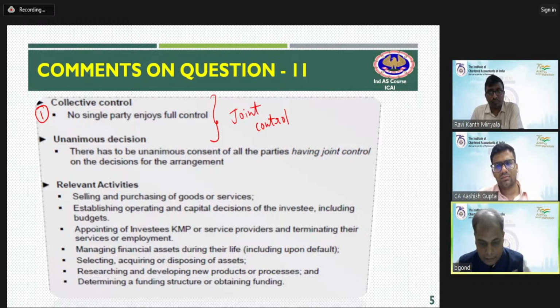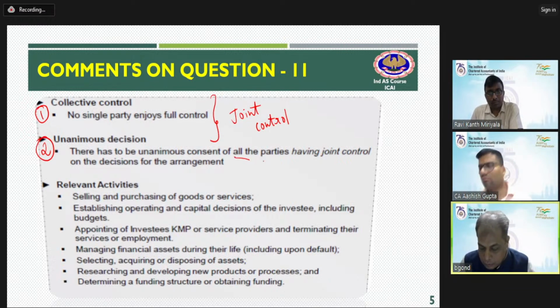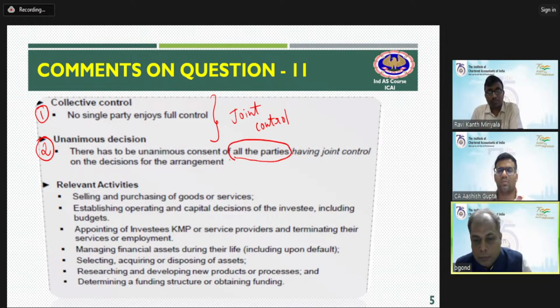The second characteristic is unanimous decision. That means there has to be unanimous consent of all the parties having joint control on the decisions of the arrangement. When these two criteria are fulfilled, you can say they are having joint control.